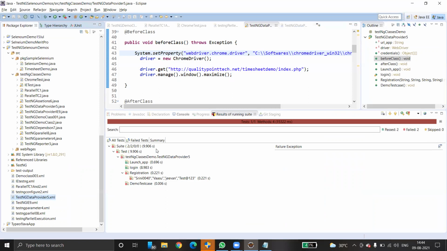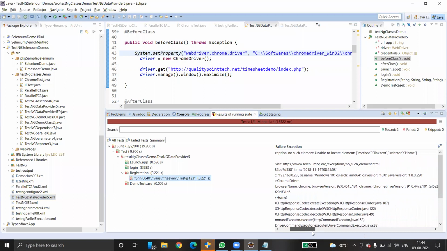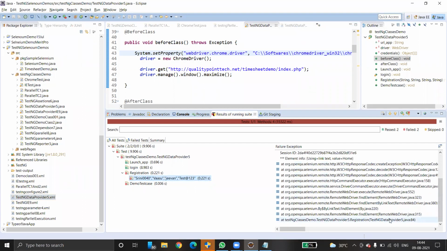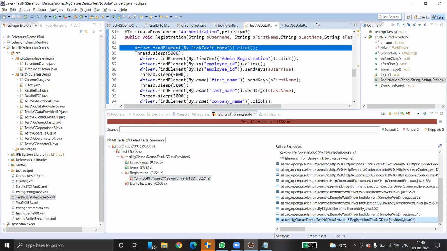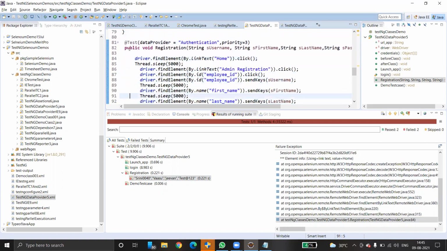Yes. Okay. See demo test. Only once it has executed. Why? No such element. Unable to find an element. Which element? That is selector home. Okay. No problem. Go here. Go down. And here you can see this is error. Click.home is not there. Maybe home it is already clicked, I think. That's why we are getting an error. Okay, fine. Comment it. Control S.